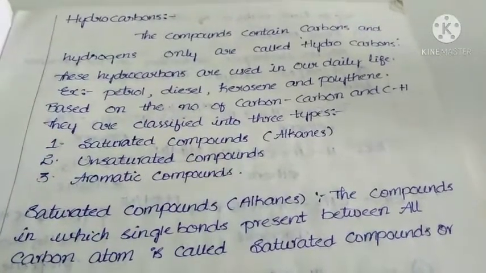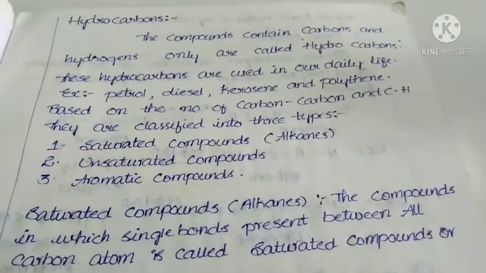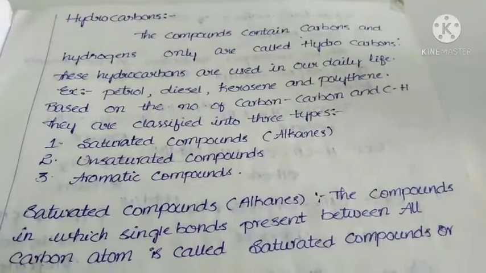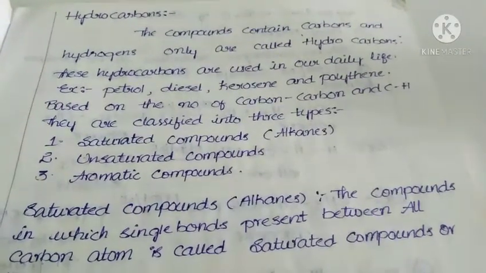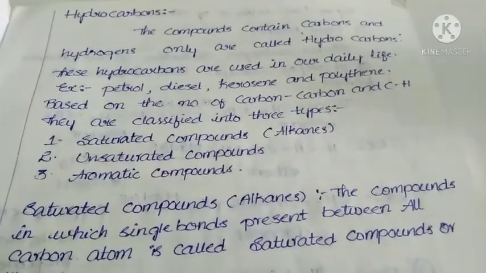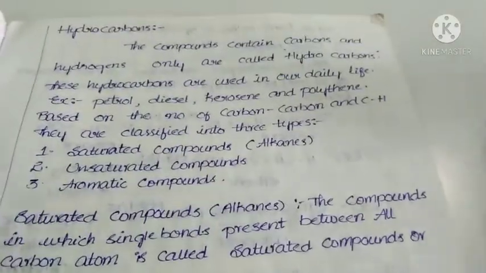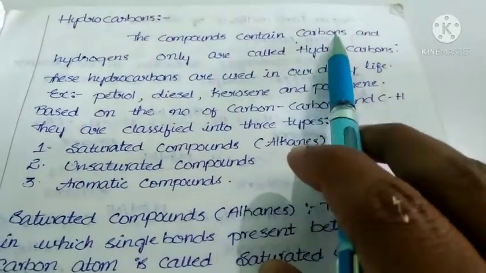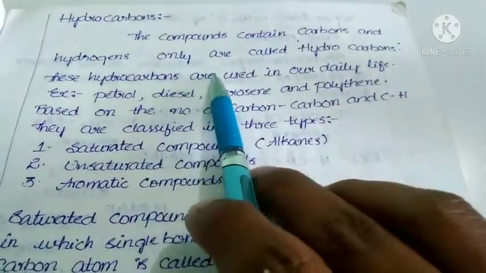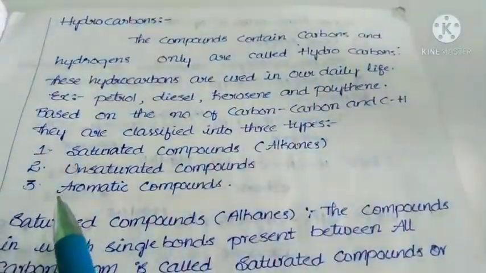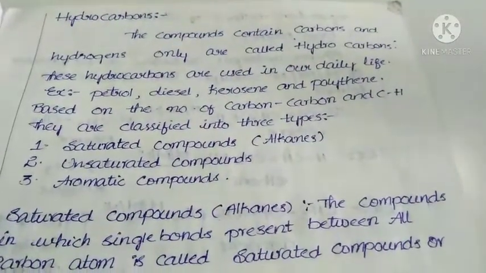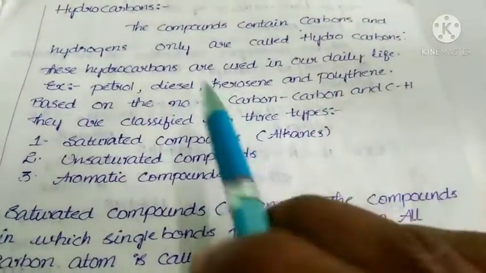Good morning, students. This is the next chapter in chemistry, that is hydrocarbons. This chapter also comes under organic chemistry. Here, the definition for hydrocarbons is: the compounds containing carbon and hydrogen only are called hydrocarbons.